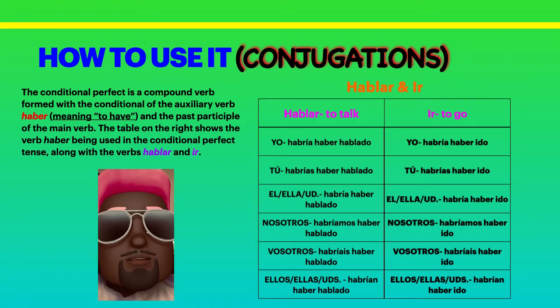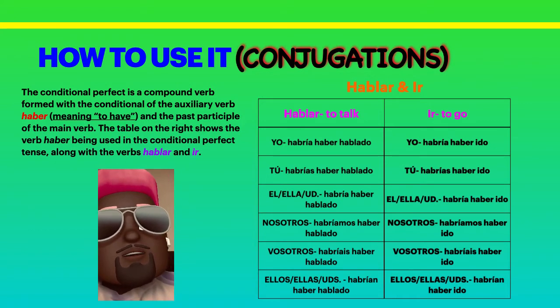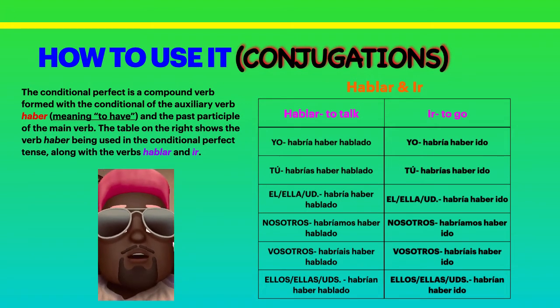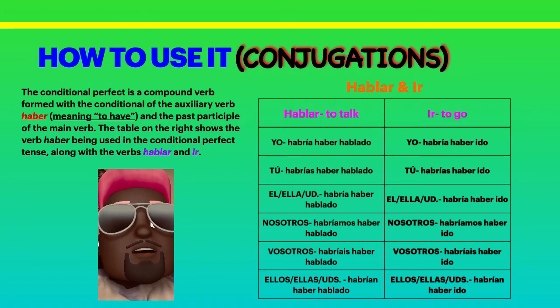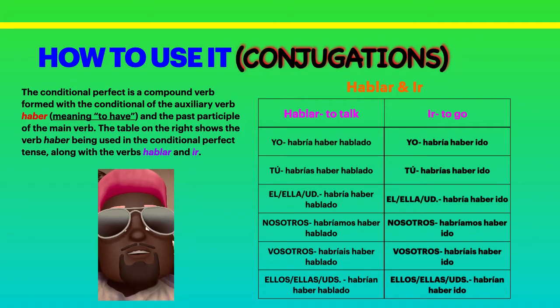In the nosotros form, nosotros habríamos haber hablado. That means we would have talked. In the ellos, ellas, ustedes form, ellos or ellas habrían haber hablado. That means they would have talked.